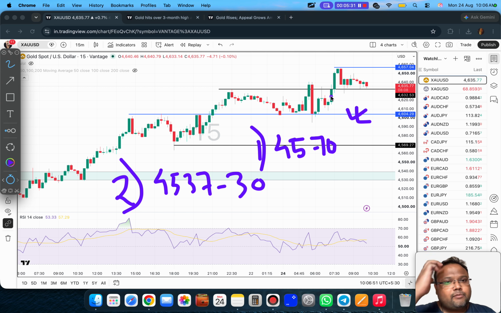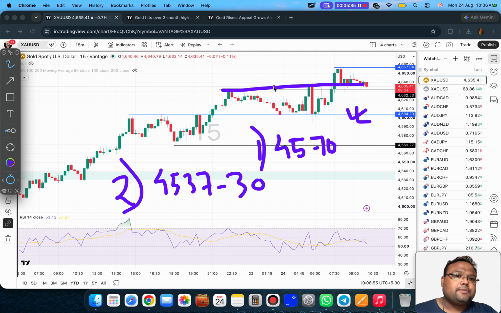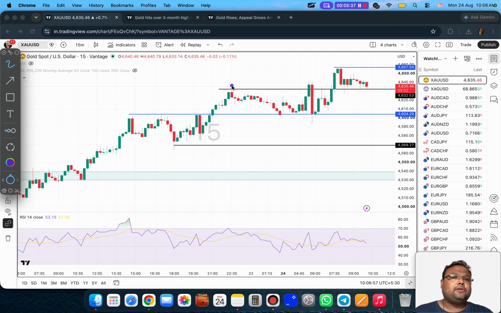At the time of recording the video, as I have already mentioned, we can see the market is taking support around 4632. I do not have any buying right now. But after some time, if you see the market is trying to take support, the market is showing price rejection from below, then we can look for a buy, but do not expect much, because I have a feeling that there is a possibility the market may go down a little. That's why I'm waiting for this.